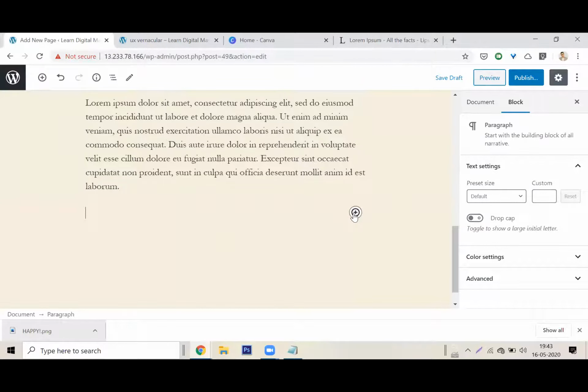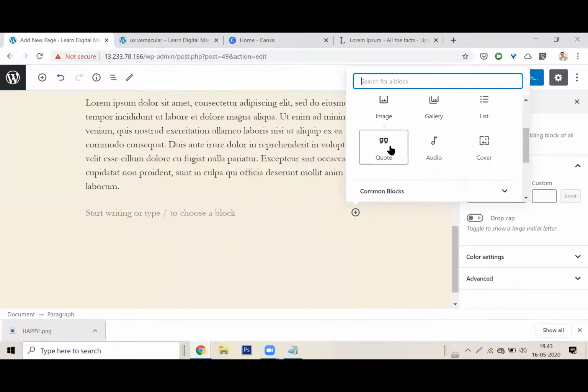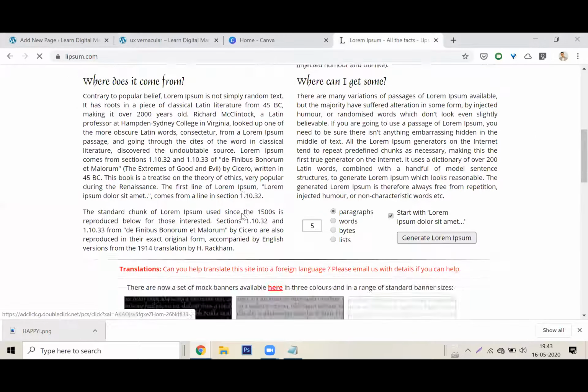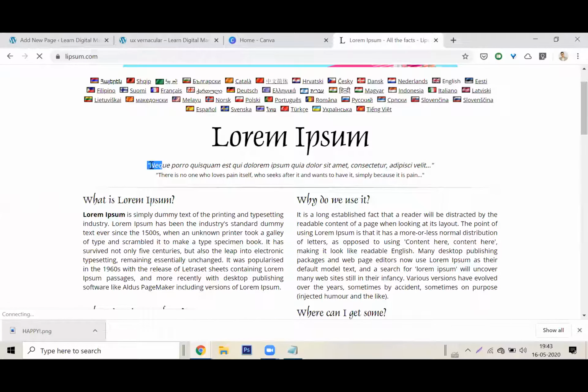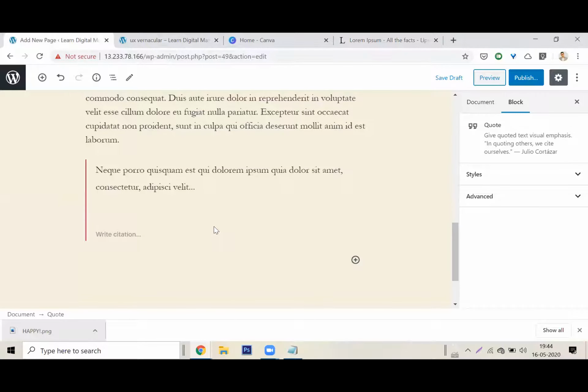Now I also need a quotation, right? Maybe I want a nice quotation, very well created. I'll enter block quotation. There is a text format for quotations as well. I'll pick up this awesome quotation. I don't even know what it means. It says something in Latin. There is no one who loves pain itself, who seeks after it and wants to have it simply because it is pain. Yeah, all right. Because I have to earn a living, right? That's my only pain. Okay, this is here.